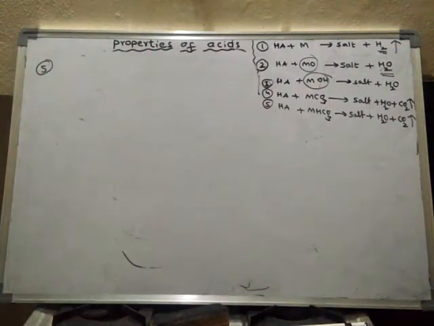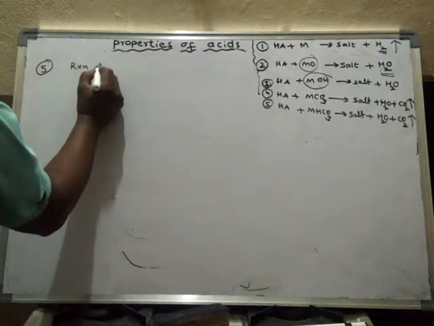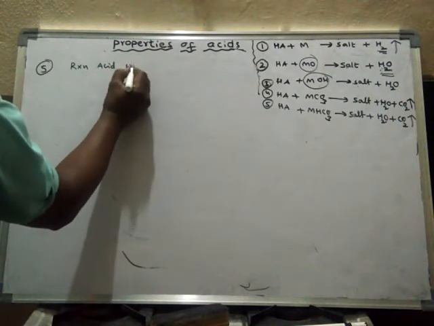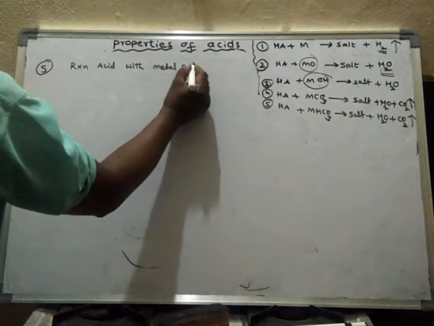Now let us learn about the reaction of acids with the metal sulfides.